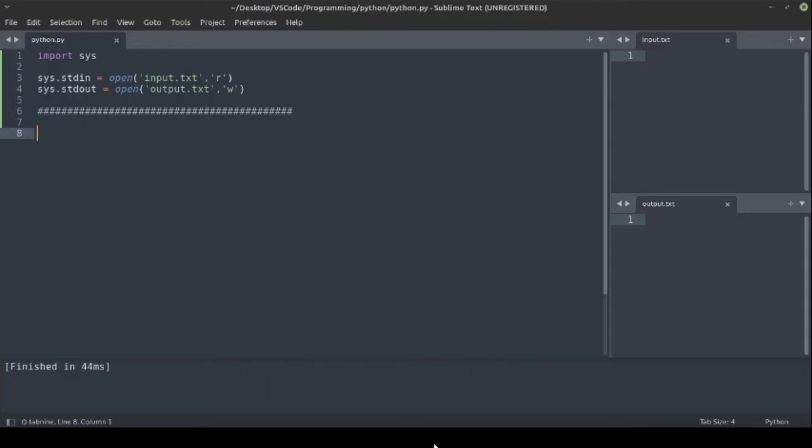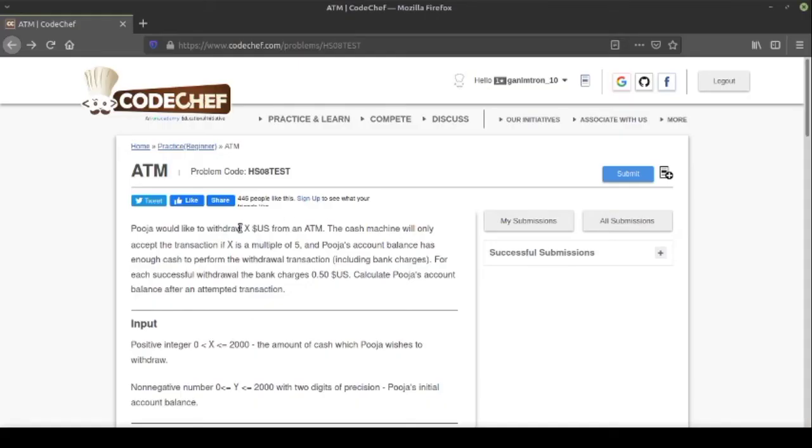I will use an offline text editor, which is Sublime. I have set up this input output txt file and python.py file. You can do a similar setup on your local machine too. I have created a tutorial on how to do this. I will provide the link in the description. So let's start by taking the input.